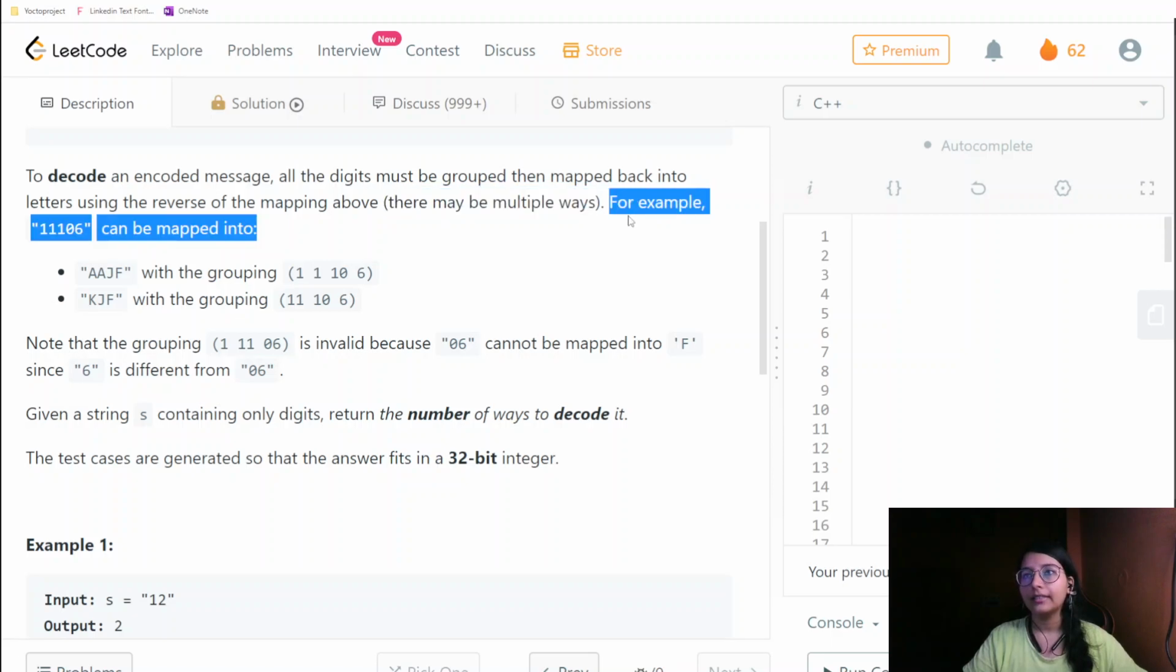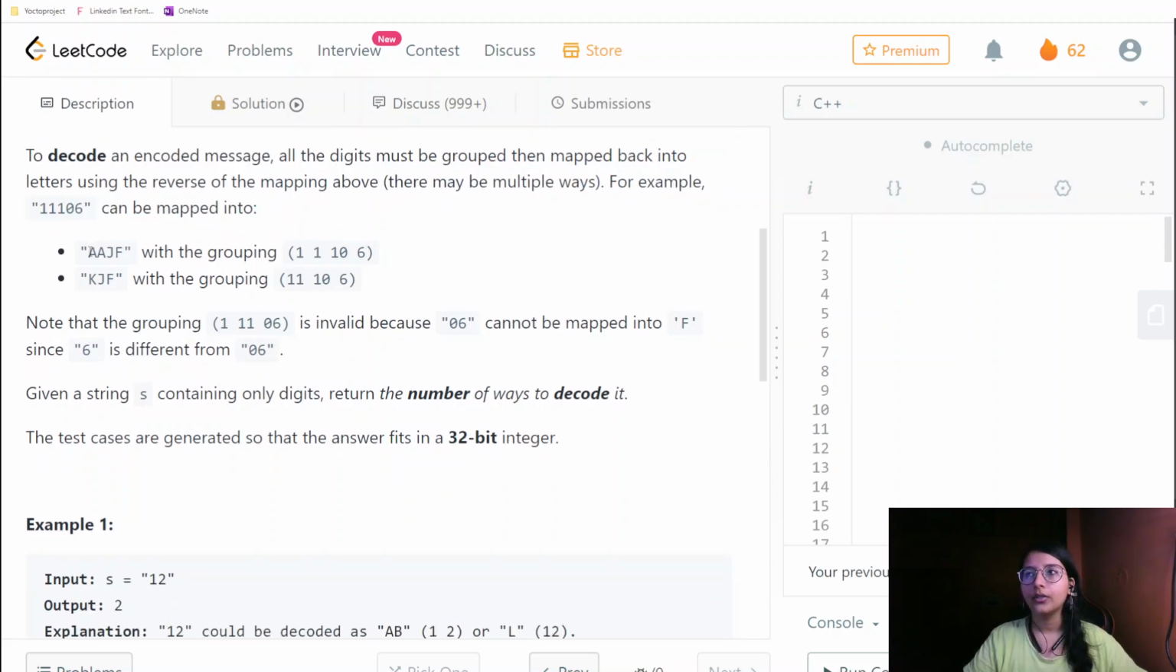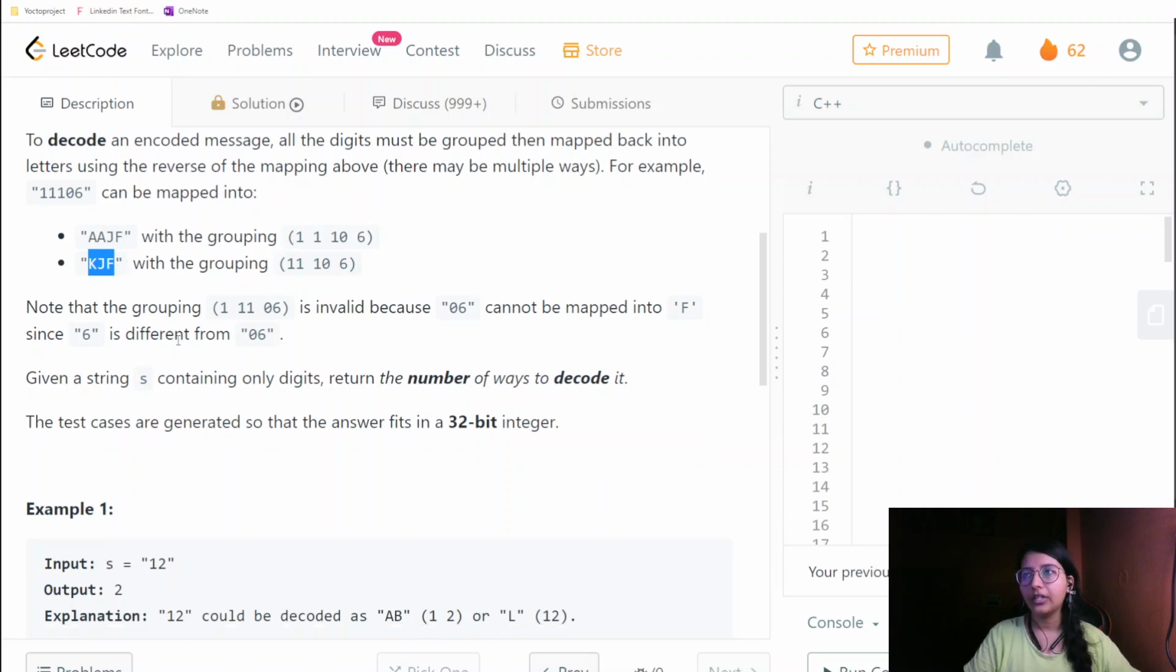For example, 1106 can be mapped like this. For 1, it could be mapped to A, then again for 1, it could be mapped to A, then for 10, it could be mapped to J, and for 6, it could be mapped to F. Then comes the part for 11, and then 10, and then 6, so it is mapped as KJF. So according to all these things, there are various ways to decode a particular string.